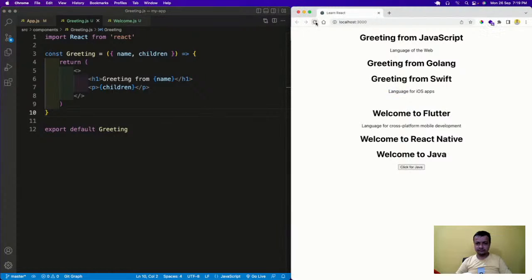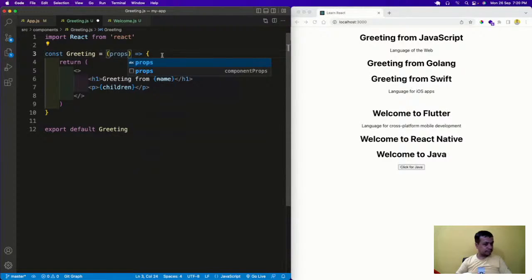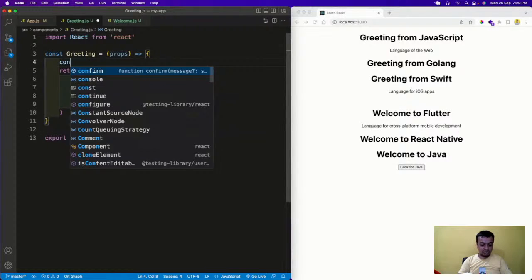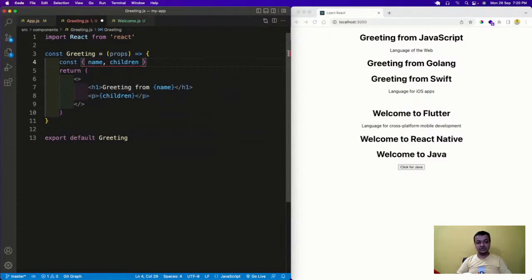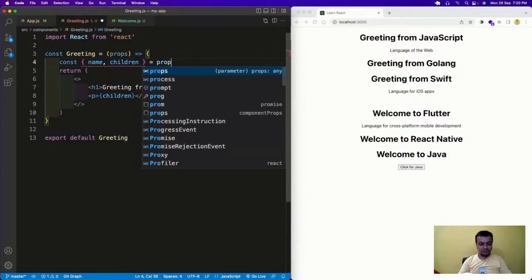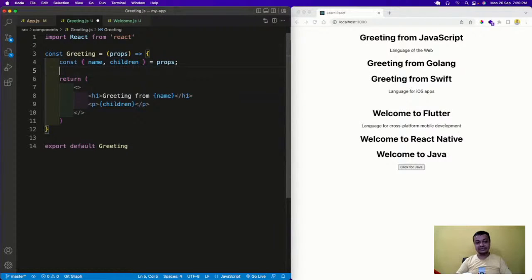No error is there. If an error had come, it would not have worked. This is one way to do destructuring in a functional component. There is another way to do destructuring in a functional component. In that, I will take name, children here, and keep props in the argument itself, and then write const, name, children, equal to props. This is again known as object destructuring. I'll save it and see, the same thing is there.